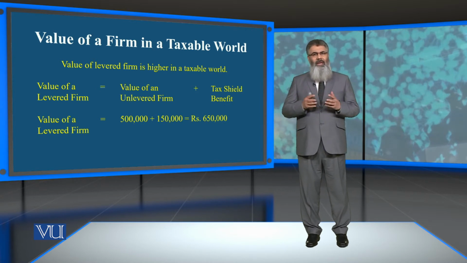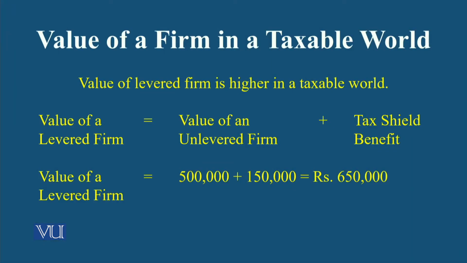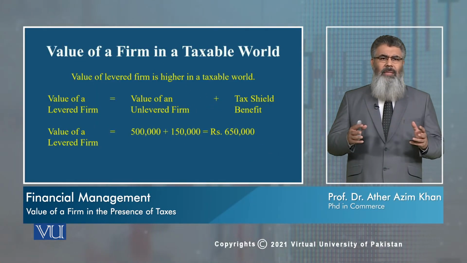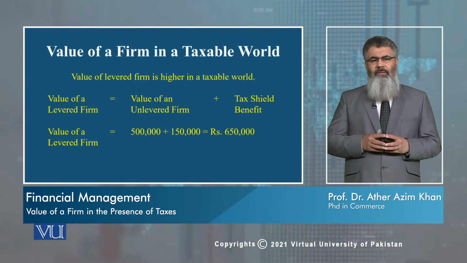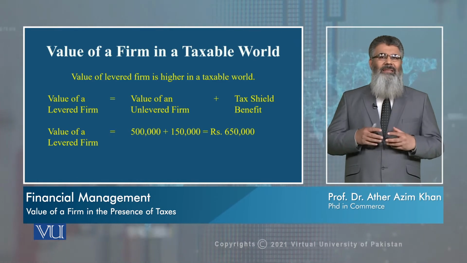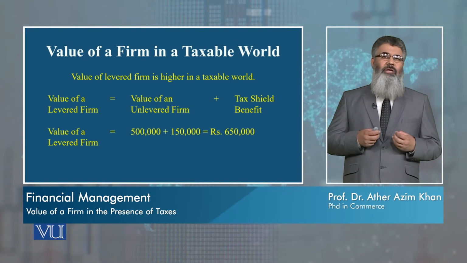Now in this slide let's have a look at what is the value of a levered firm, यानी एक ऐसी फर्म जिसके पास डेट कंपोनेंट मौजूद है, उसकी वैल्यू उस फर्म के मुकाबले में कैसी है जिसके पास डेट मौजूद नहीं है. उस फर्म को हम अनलीवर्ड फर्म कहते हैं, यानी जिसके पास डेट कंपोनेंट नहीं है. So you can see in the formula that the value of levered firm is actually the sum of the value of unlevered firm and the tax shield benefit.